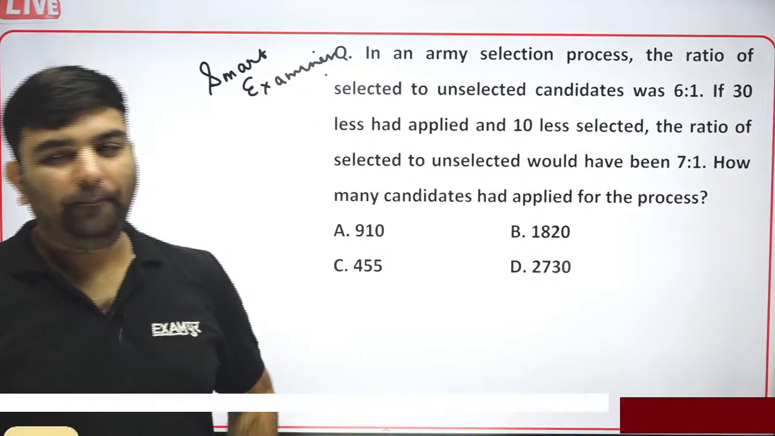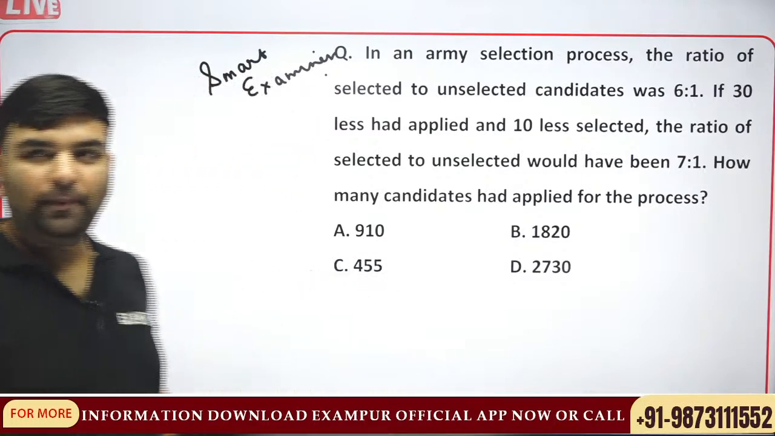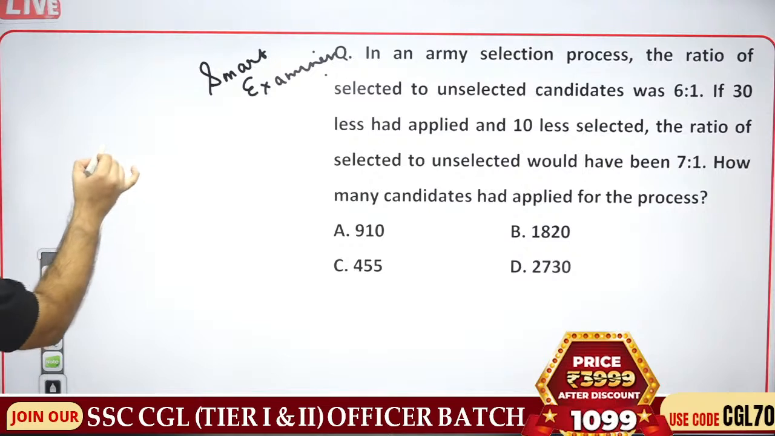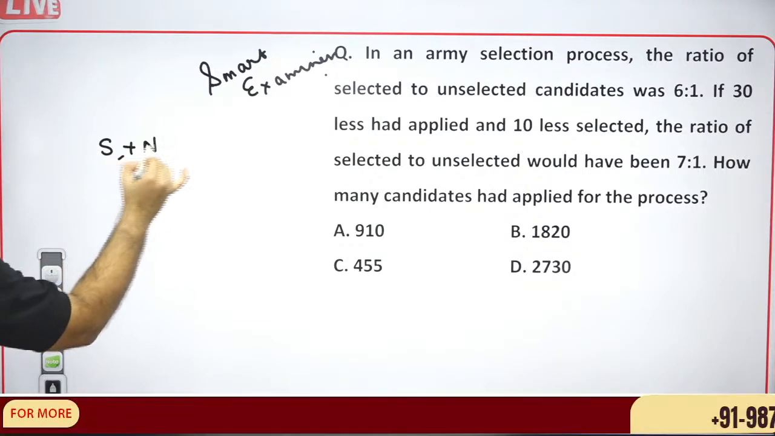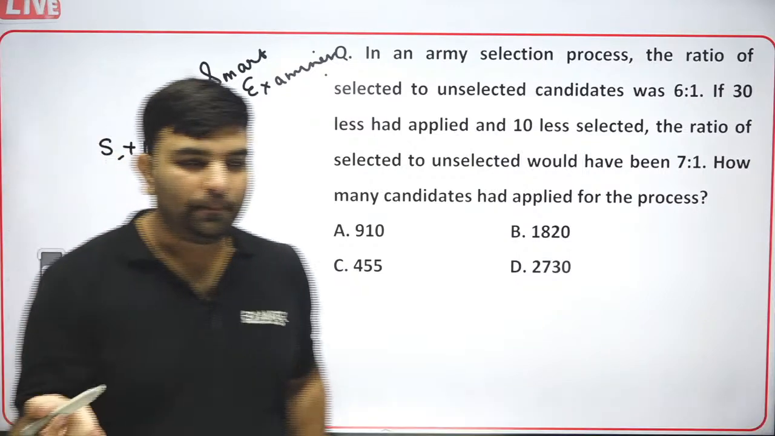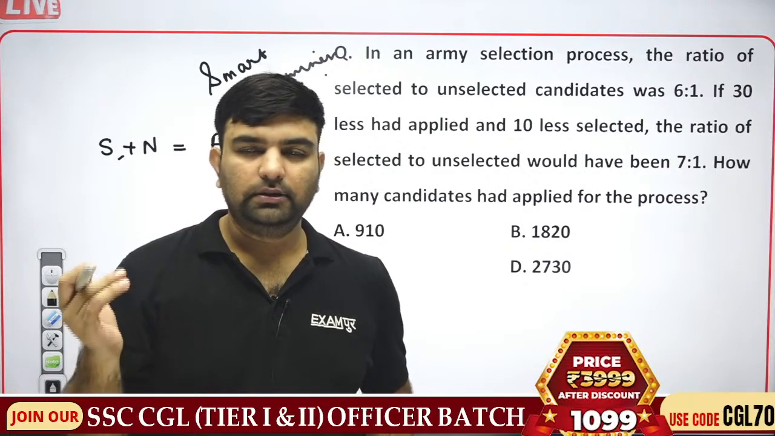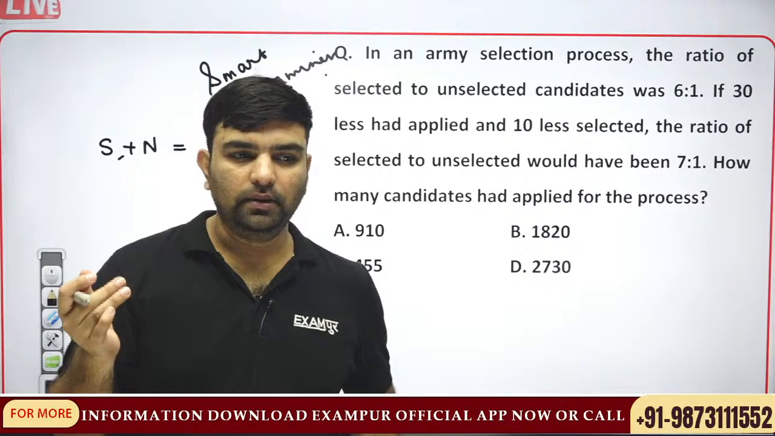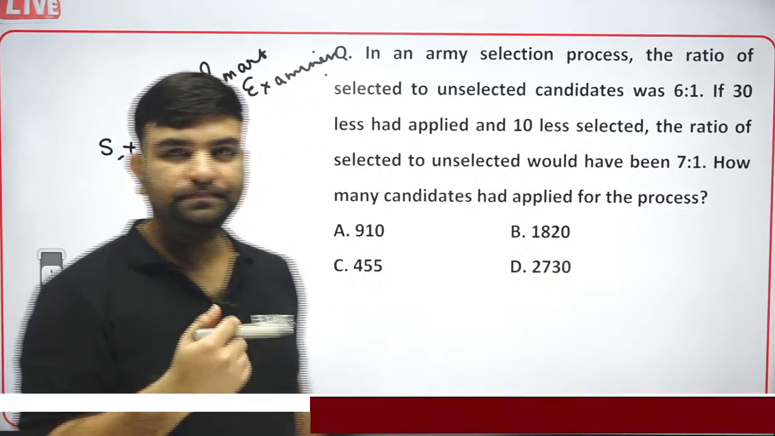Guys, what used to happen is, we know selected plus non-selected, their sum is equal to applied. The people who will apply, either they are selected or non-selected. The people who will apply for the job, their sum is equal to selected plus non-selected.